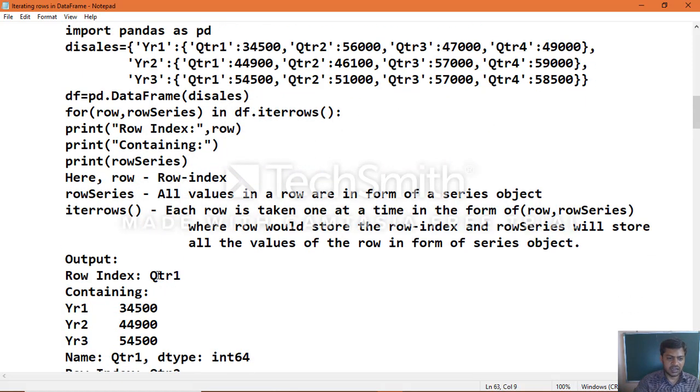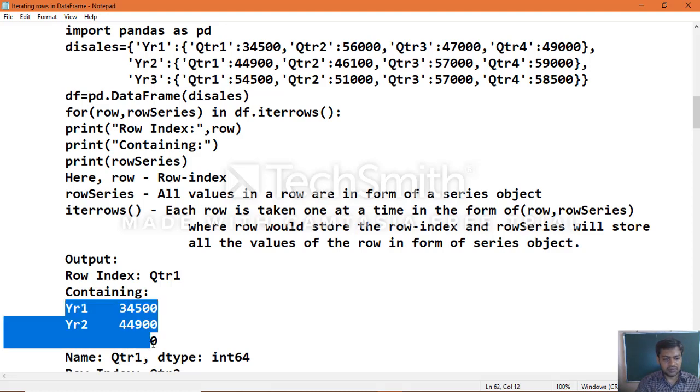Just look at the output, row index quarter 1. When you print the data frame and look at it, you will be able to understand that quarter 1 contains year 1, year 2, year 3 sales.